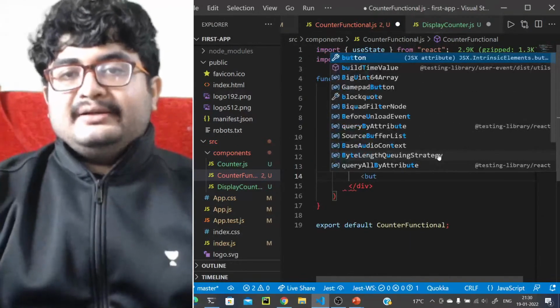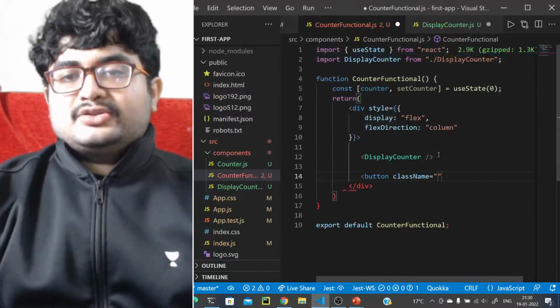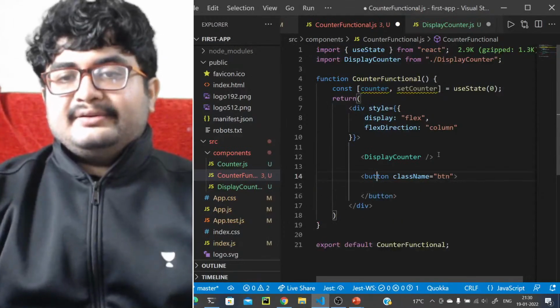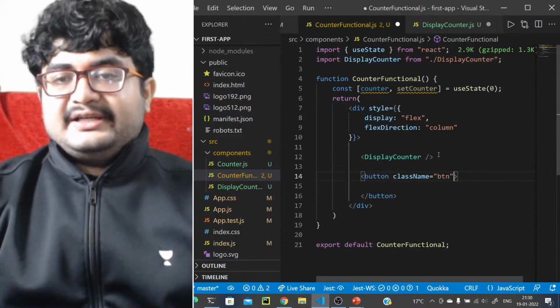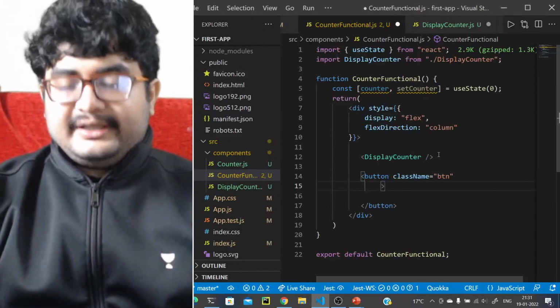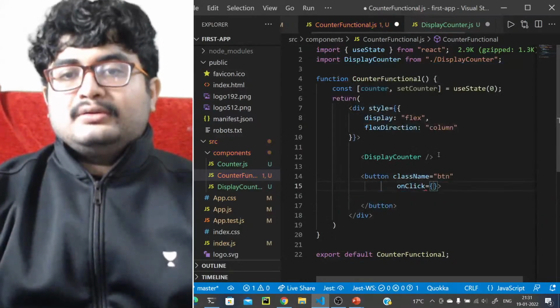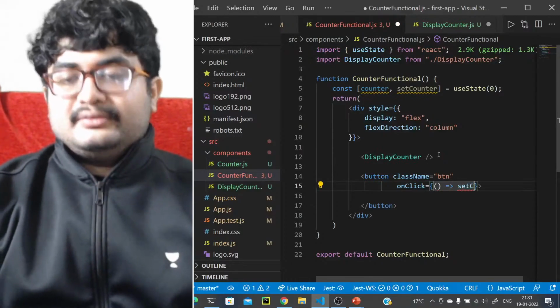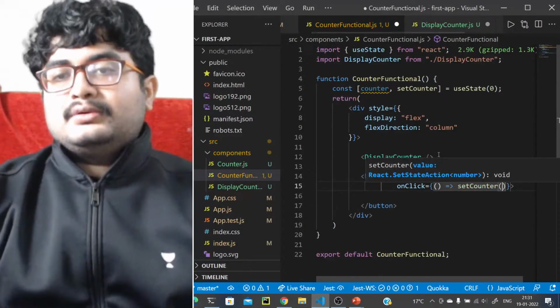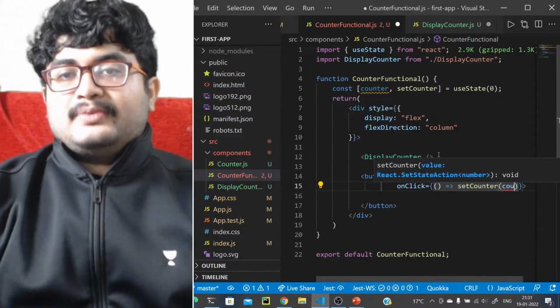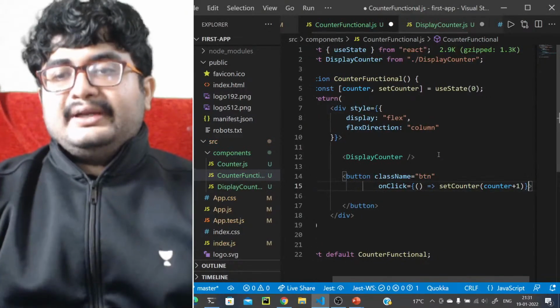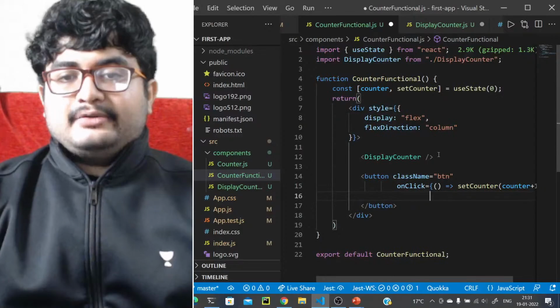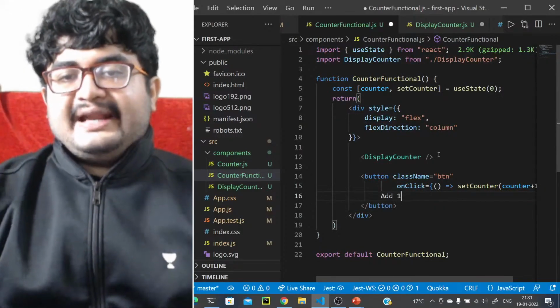So button class name equals to btn, and let's give it an on click function. Let's give it on click functionality. So on click is what? Set counter plus 1, right? This is the on click that we want to have, so let's give it add 1.